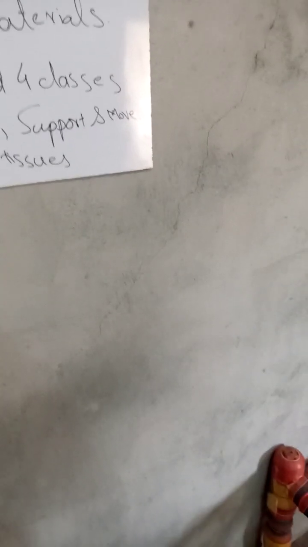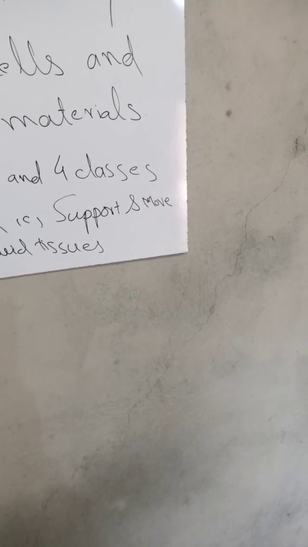For example, the ground tissues, bones, muscles, etc. These are those tissues which help in support and movement of the body.